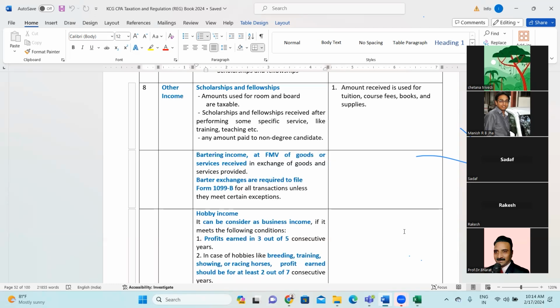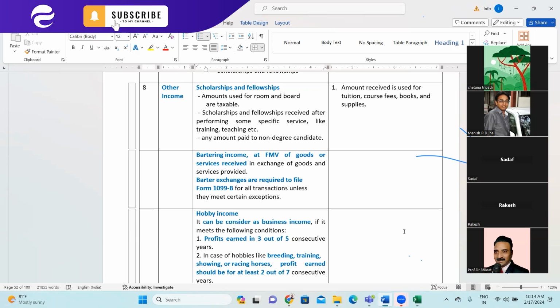That is, for example, GRE exam or maybe some student has passed some specific exam, and on the basis of passing that examination, the respective universities or maybe the government has provided certain scholarship to the student, that his tuition fees will be waived off or his books and supplies will be waived off.